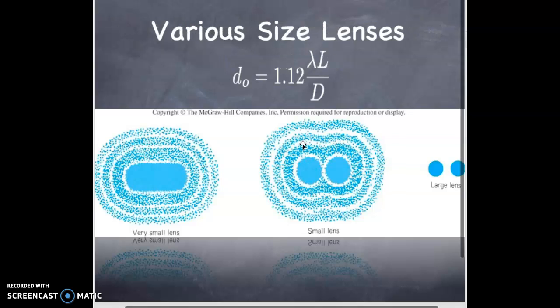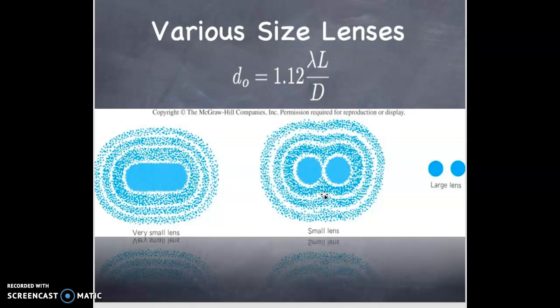An example: if you have a very small lens trying to form an image of two closely spaced objects, they will be blurred into this Airy pattern, as we call it.